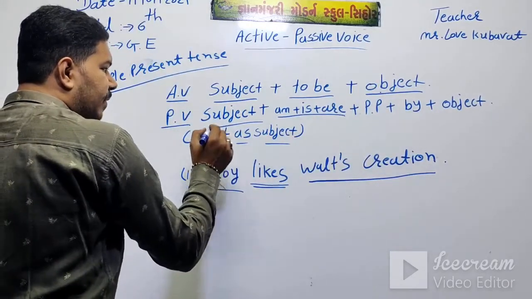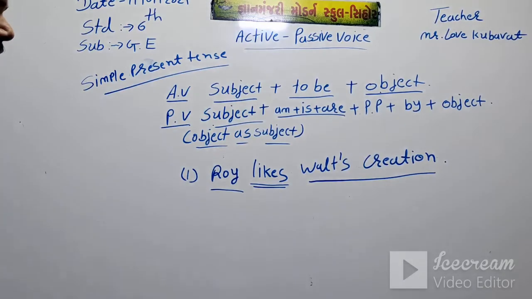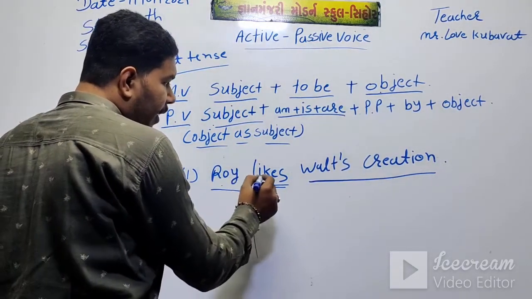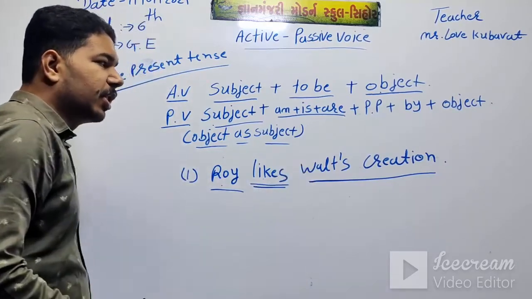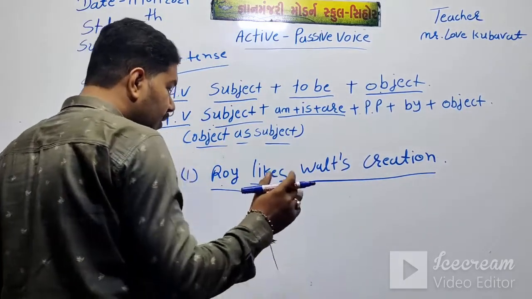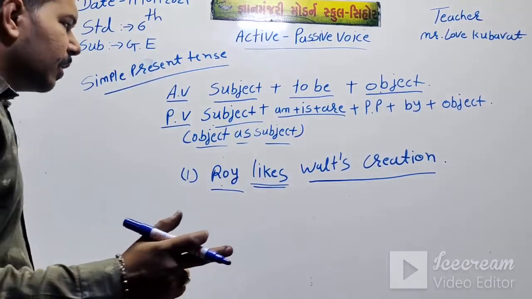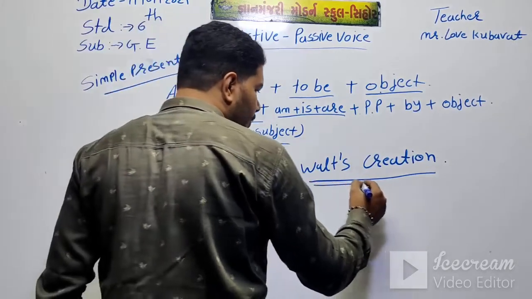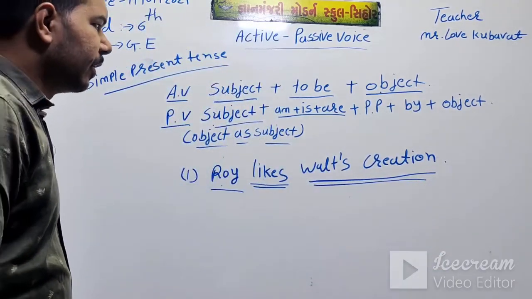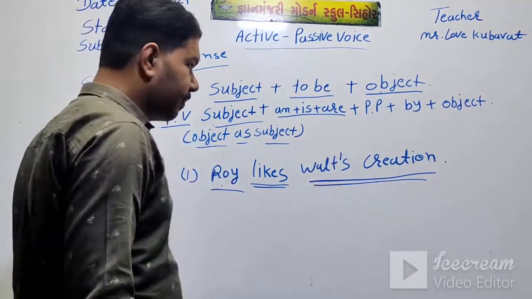Object as subject. How can I identify the object? Roy likes world creation. What does Roy like? Then the answer is world creation. That means this is the object.